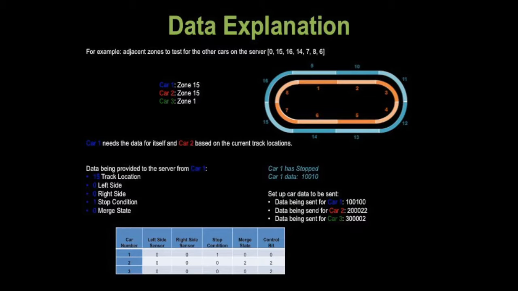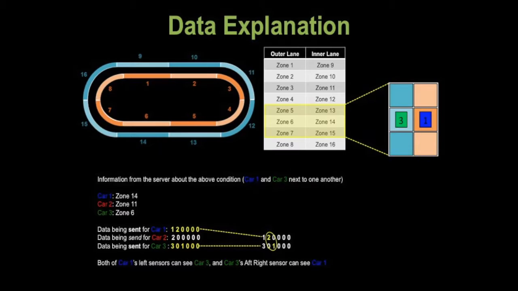The following example shows the data being shared when a car has a stop condition symbolizing a traffic incident. Since car 1 has stopped and is in the outer lane, the server has sent out a command to all cars in car 1's lane to merge right. It should be noted that based on a car's location, that car knows whether or not it can merge right. The following example demonstrates the ability of the network to provide a backup for blind spot detection. Car 3 is on the left side of car 1, demonstrated by car 1's left sensor seeing car 3, and car 3's sensors seeing car 1.